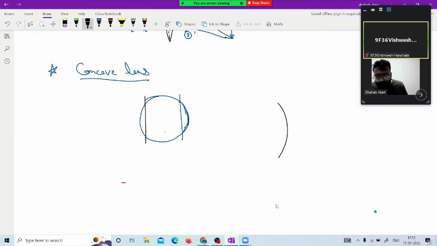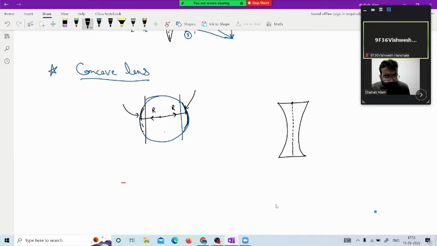Another part I cut. This is the other cut part. I have taken this part this way, and they both are from the same sphere, so their radius R will be the same. Joining these, what we ultimately get is the common plane of the concave lens.